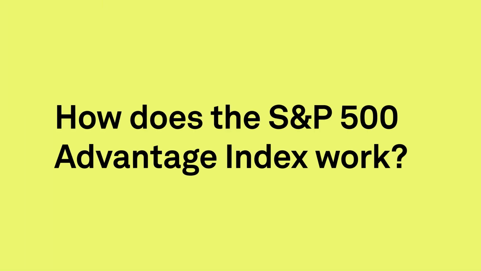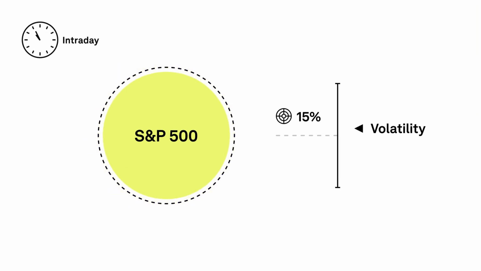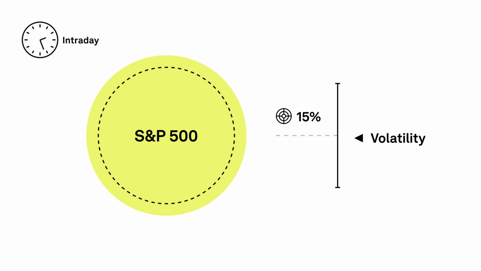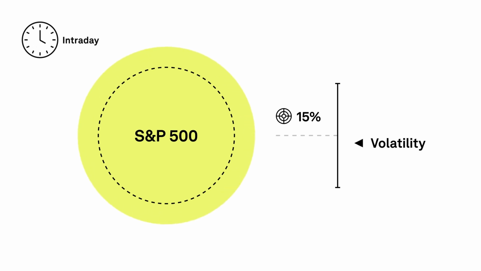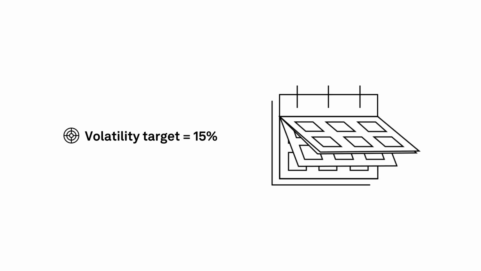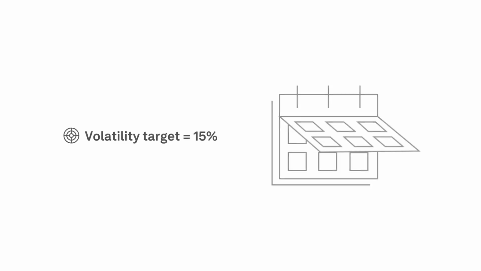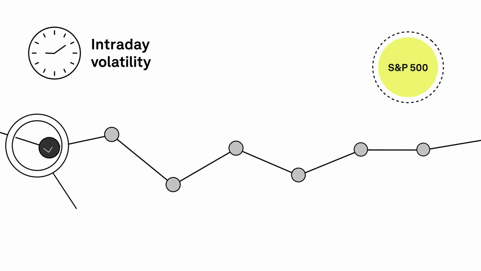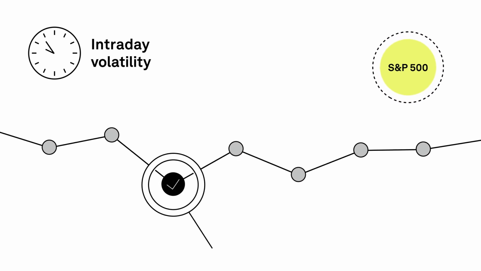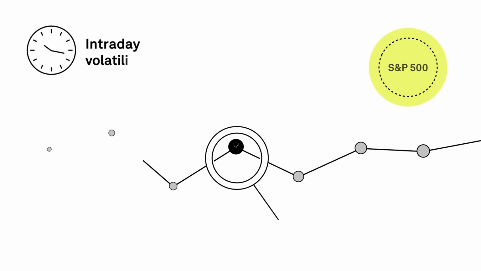How does the S&P 500 Advantage Index work? The index seeks to maintain a 15% volatility level by dynamically adjusting between equity and cash throughout the trading day. The target level of 15% was selected because it is close to the historical average realized volatility of the S&P 500. The index rebalances throughout the trading day based on the volatility observed in 7 intraday windows.